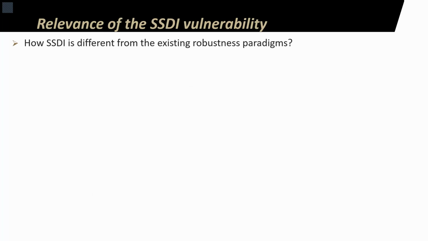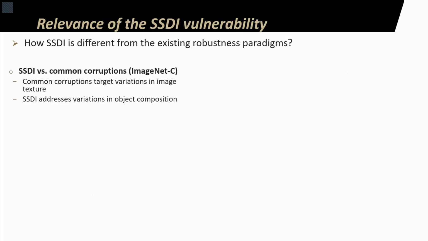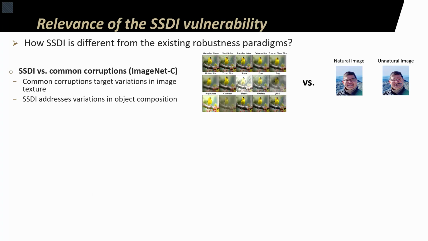Before we proceed to the analysis portion of the work, it is a good idea to compare semantic-syntactic discrepancy with existing robustness paradigms in the neural network-based computer vision domain. First, we compare SSDI with common corruptions, for example, on the ImageNet dataset. The main difference here is that unlike common corruptions, SSDI does not degrade images randomly, but instead disrupts the compositional integrity of the objects shown in the image.